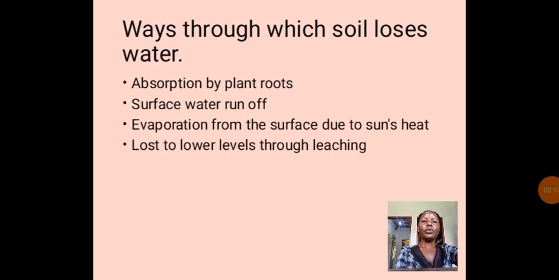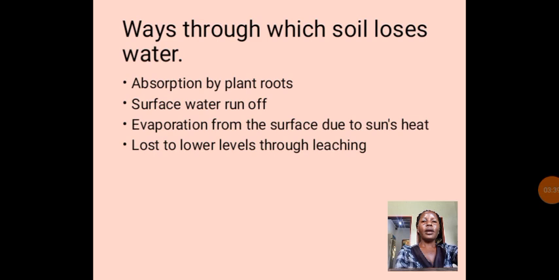Then we have also evaporation from the soil due to the sun's heat. I talked about that: during heating, the soil will lose its water through evaporation. So it will evaporate and the soil will remain dry, implying that the soil has lost its water.